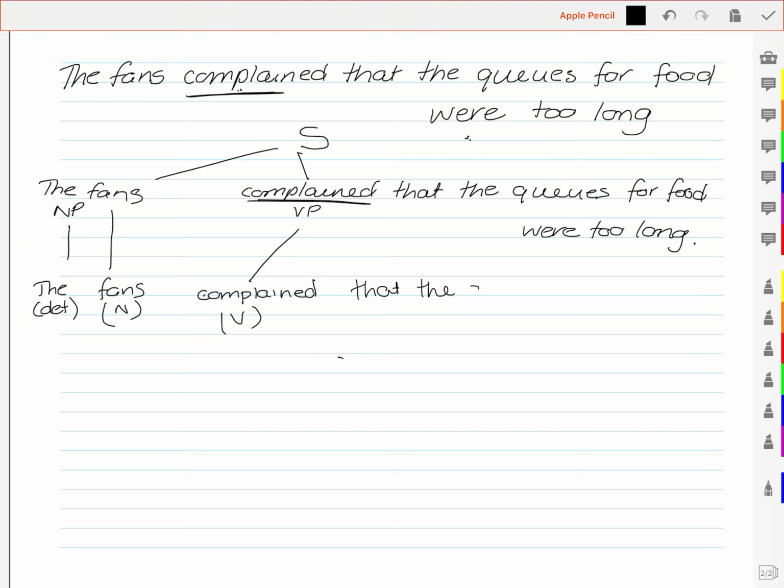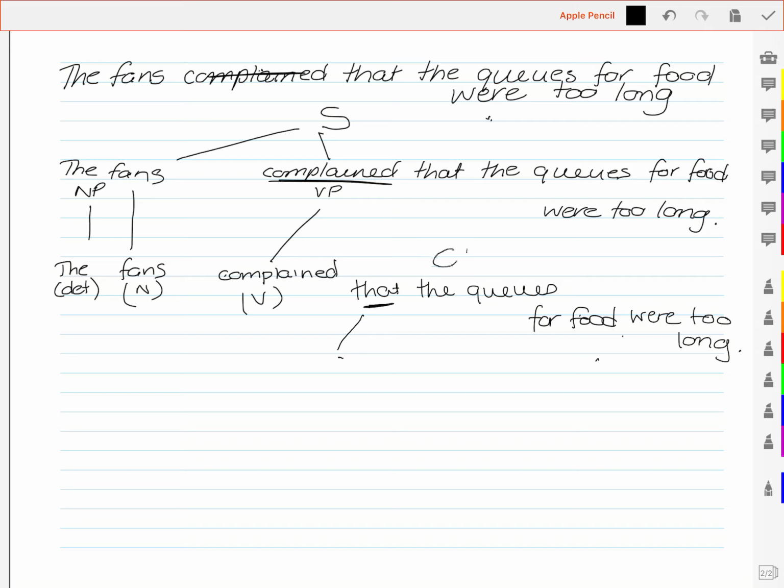If we look at that, we know that there's a complementizer, so this is a complementizer phrase. We know that is a complementizer, therefore that's the head of that phrase. So we take out our complement from our complementizer phrase, which is that, and we call it a C down here, and it leaves the queues for food were too long.